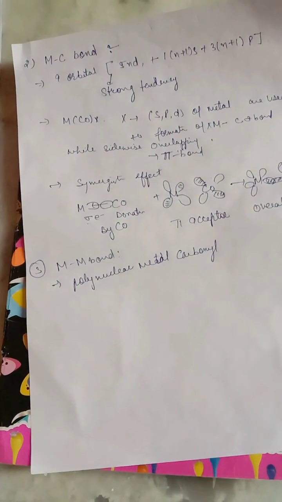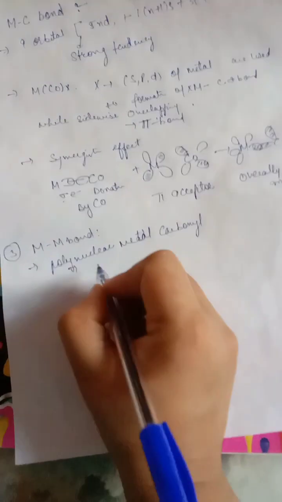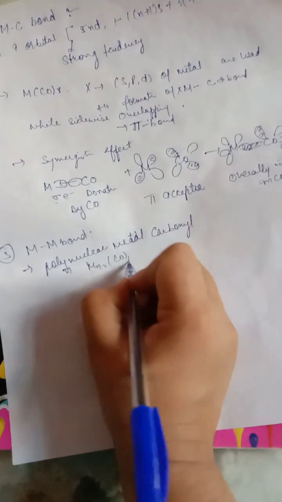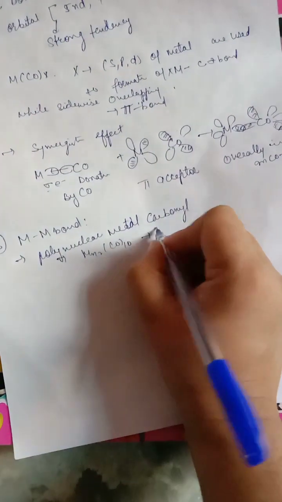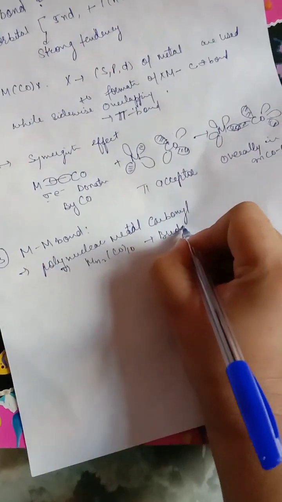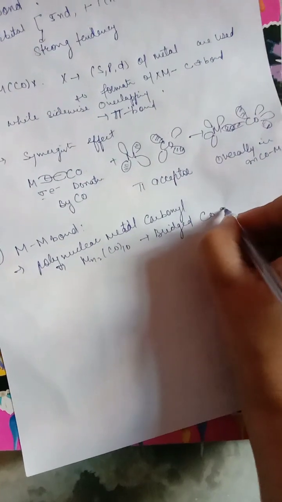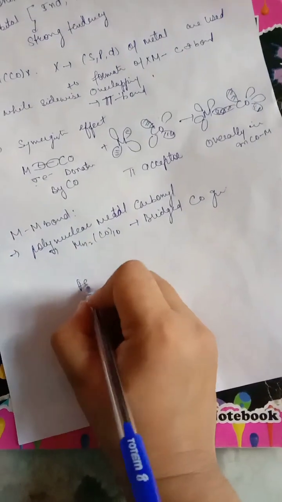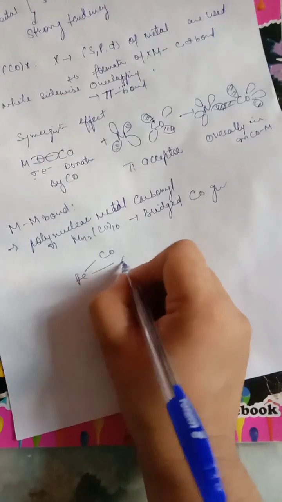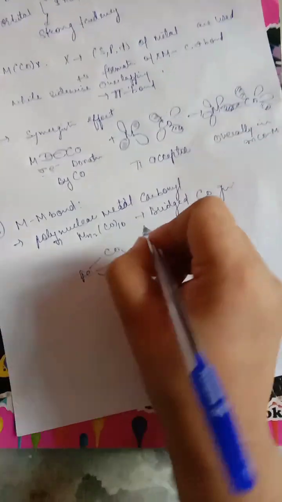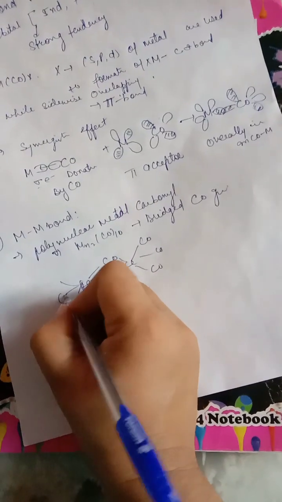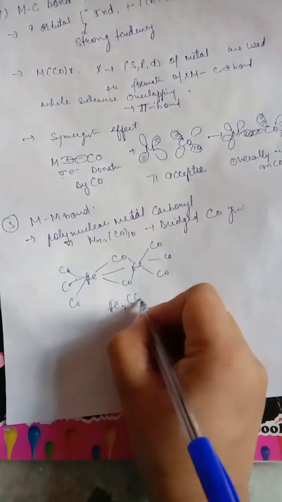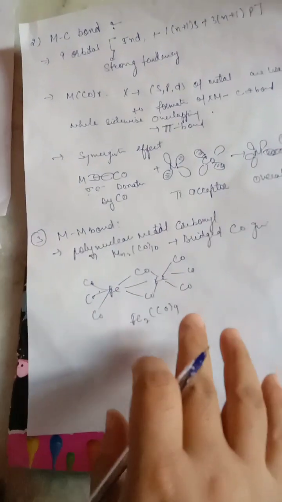In manganese 2 and cobalt 10 combination there is a bridged carbonyl group. What happens in this? Bridged carbonyl groups. So example iron carbonyls. So this is a bridged carbonyl group.